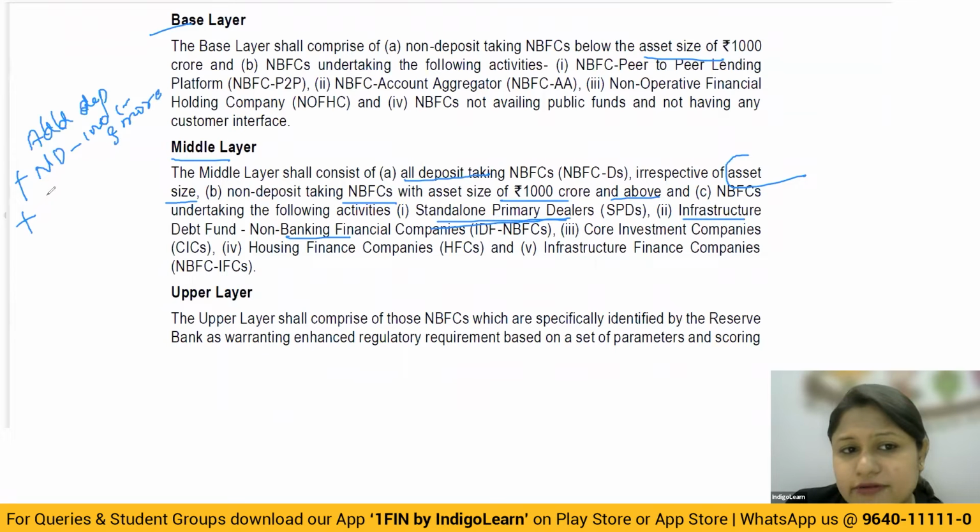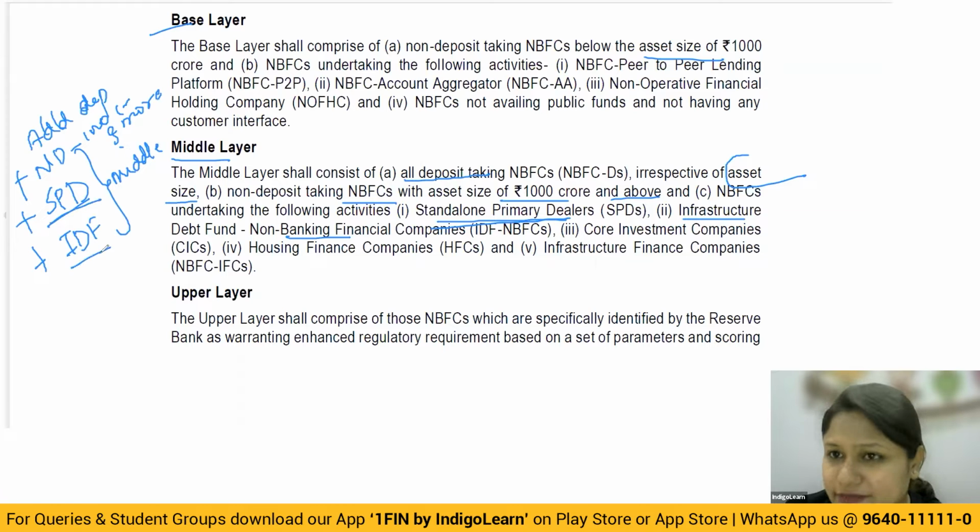Understand, very important, which I'm going to go through once again: SPD, standalone primary dealers, and infrastructure debt fund. These 2 compulsory will come in the middle layer always. Always. When you talk about SPD and IDF, that is infrastructure debt funds, these are compulsory going to be a part of the middle layer.